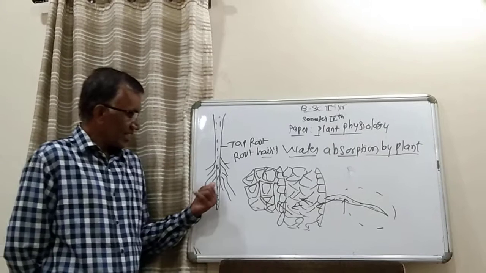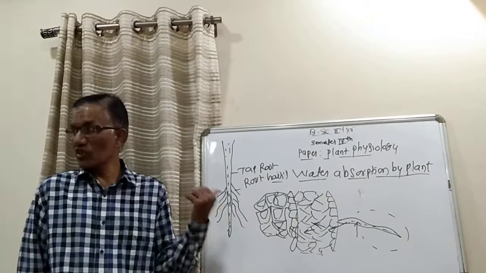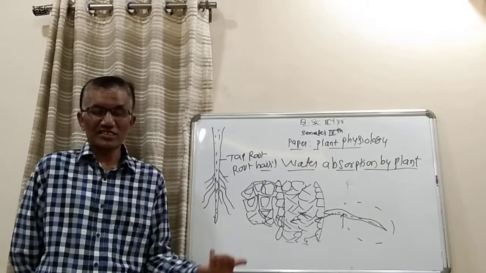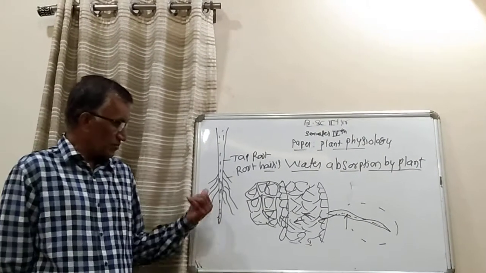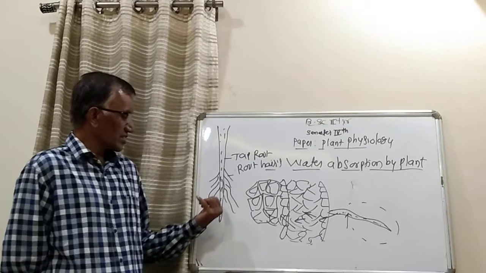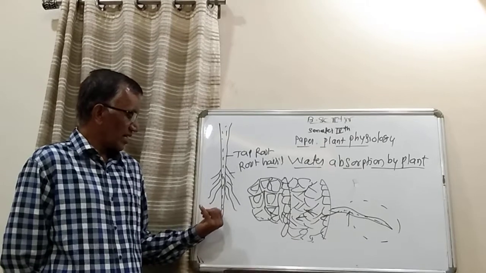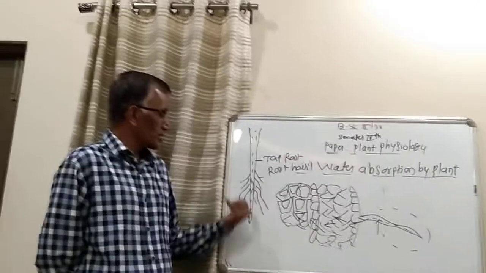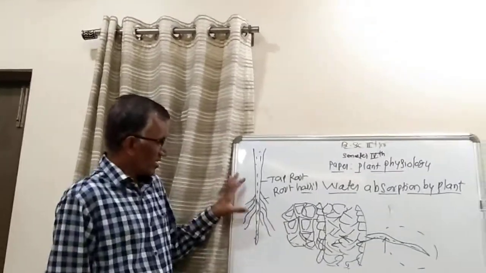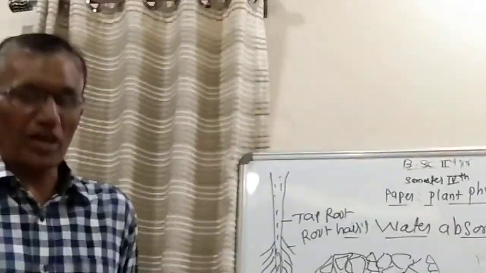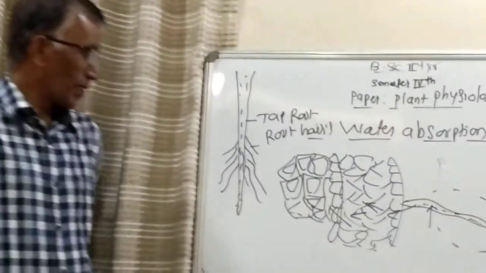And the mineral salts, the inorganic elements which are present in the soil, are absorbed by the taproot system. At the terminal is the root cap, and the portion which lies in between is mainly responsible for absorption of minerals in the form of ions or inorganic elements.